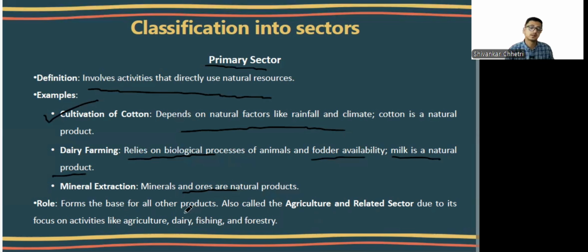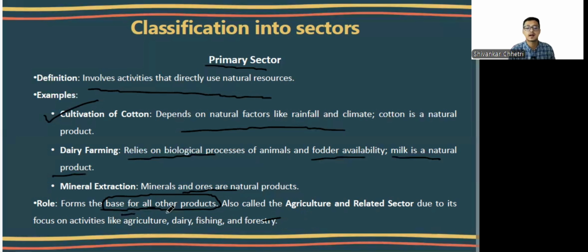Now, what is its role? By name itself, it suggests that it's the primary sector, right? It acts as a base for all the other products. For example, the mud that we get from the land, from nature, we convert it into bricks. The iron ore, we convert it into iron, right? Etc.